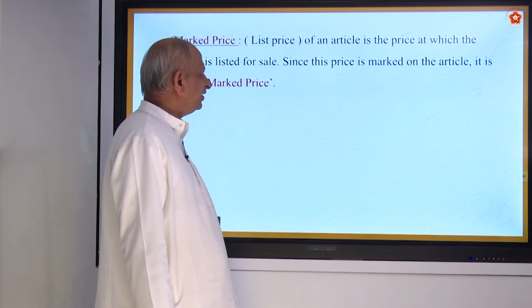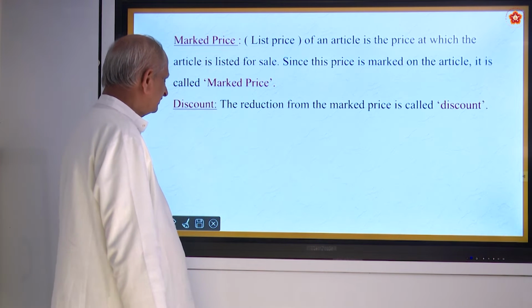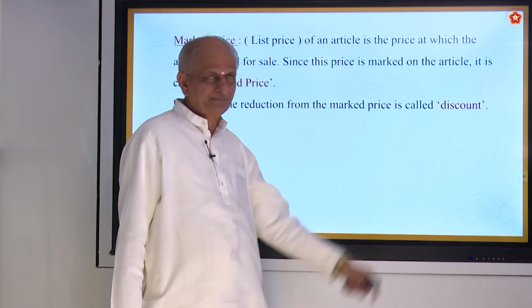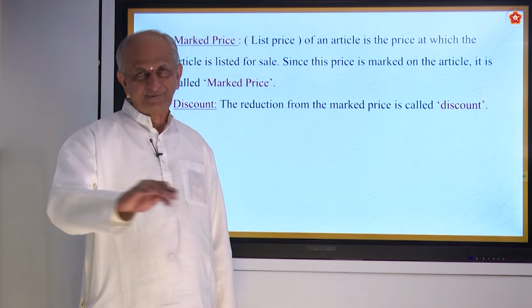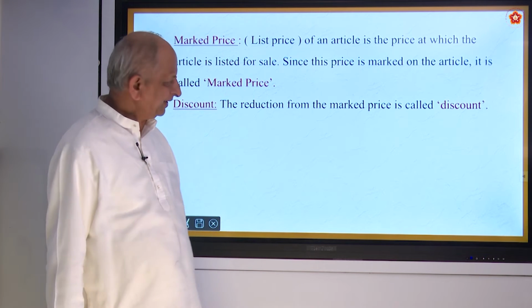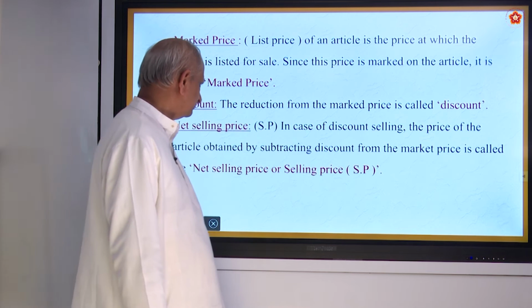So the actual cost of the article that they write is called market price. Discount means reduction from the market price for some reasons, either for clearance of stock or for having more business. That is what is called discount.